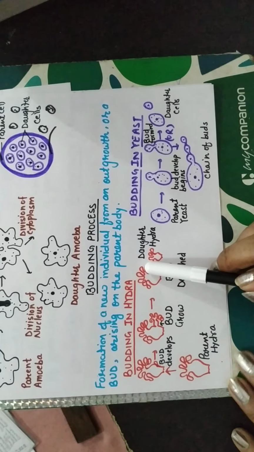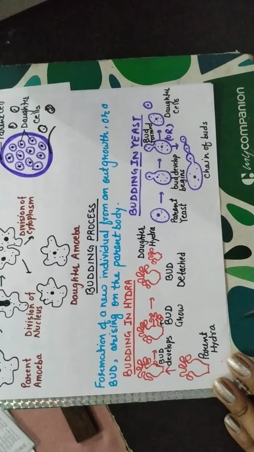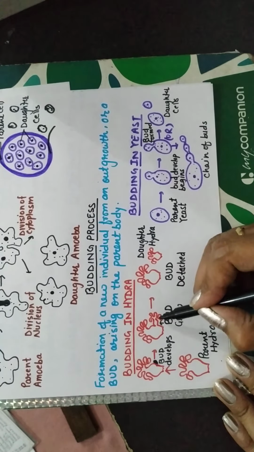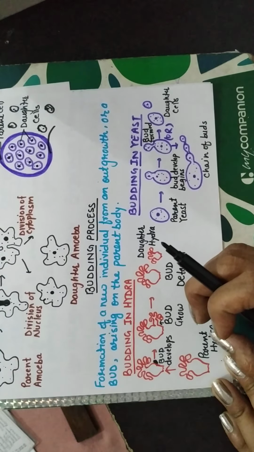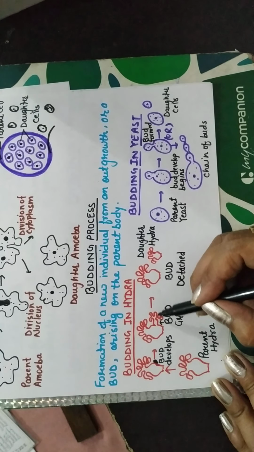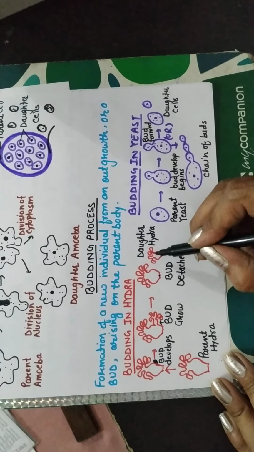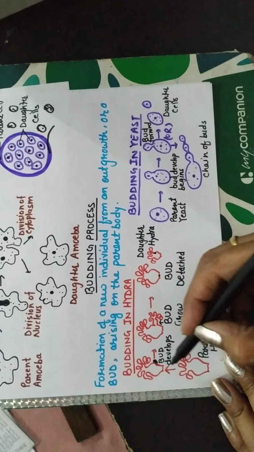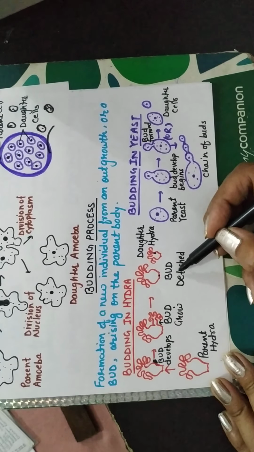Budding in hydra. Hydra is an aquatic organism. You can see this one is an outgrowth. This is called a bud, and this outgrowth grows and forms a small little hydra, but it is attached to the parent one. After some time, when it has completely grown, it will detach from the parent. This one is the parent hydra, this one is the daughter hydra. So we can see here the parent hydra develops a bud, that bud will grow and finally it will detach.